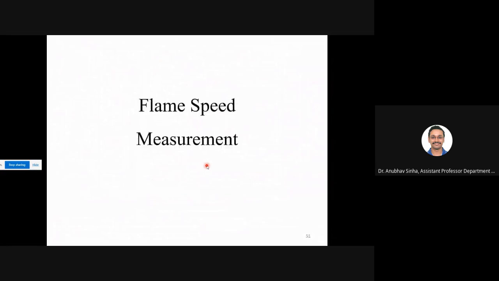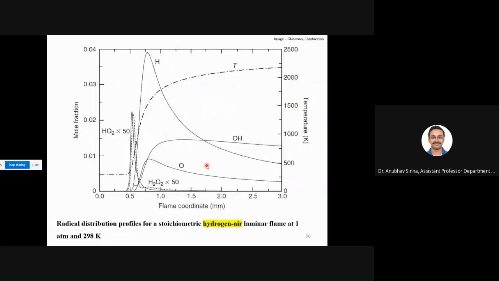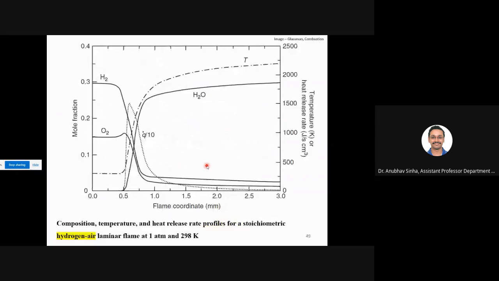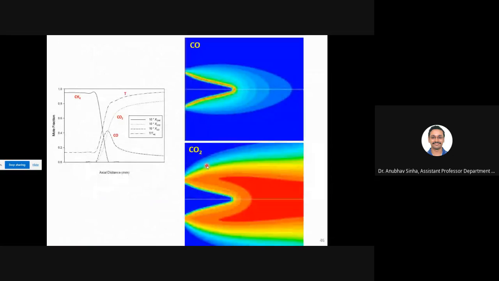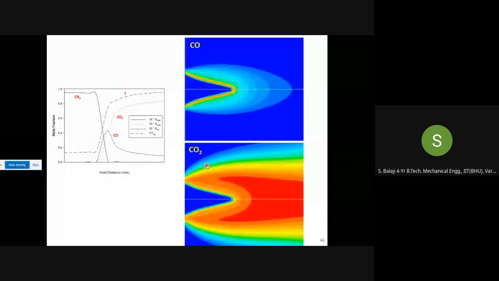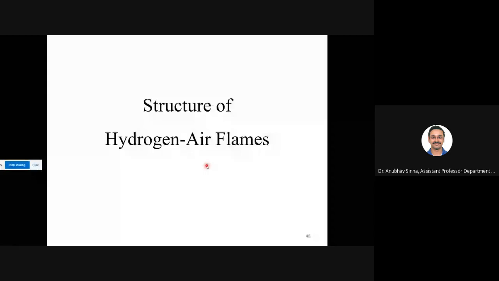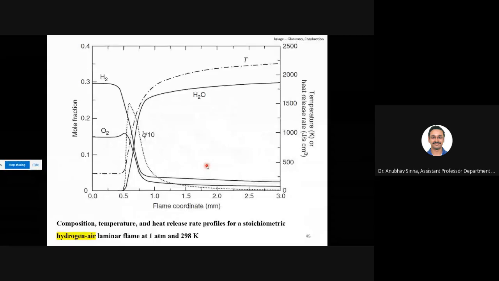Fine. So let us stop here. Tomorrow we'll talk about flame speed measurements. Any doubt in this? What we have discussed today? So you are clear with what we have discussed? Yes, sir. Fine. Anyway, I will upload that paper also. You can look at it, and then we'll meet tomorrow.